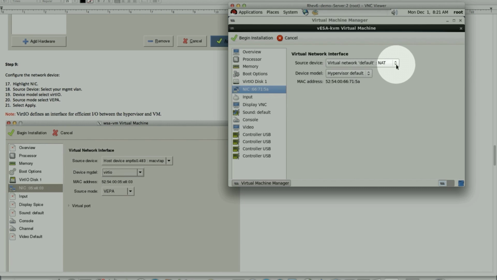For the NIC card, from the default, I have multiple interfaces. Ethernet 1 has a physical cable connected, so that's my management. I'll change the hypervisor to VirtIO to match the requirement. As we said before, VirtIO defines an interface for efficient I/O between the hypervisor and KVM, and this is all virtual. This is the first NIC card that we have, and we're setting it as the host management. Mine is all in the same VLAN. I have not segmented, just to keep things simple.